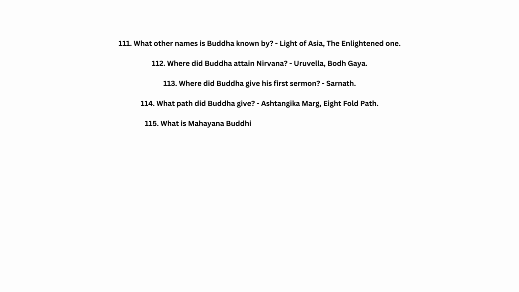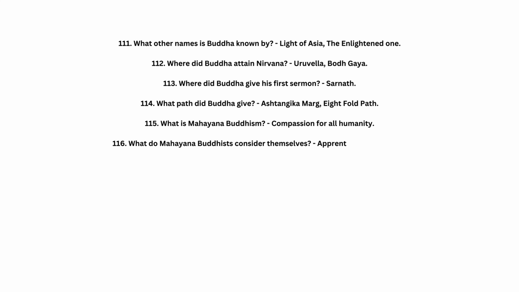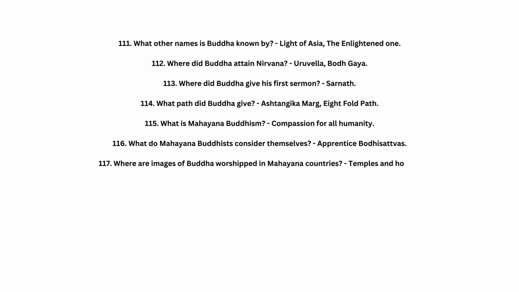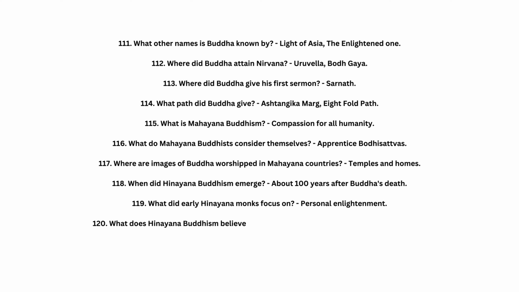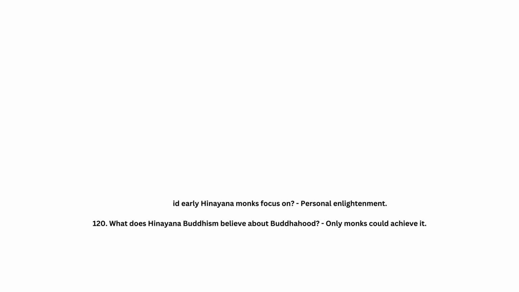115. What is Mahayana Buddhism? Compassion for all humanity. 116. What do Mahayana Buddhists consider themselves? Apprentice Bodhisattvas. 117. Where are images of Buddha worshipped in Mahayana countries? Temples and homes. 118. When did Hinayana Buddhism emerge? About 100 years after Buddha's death. 119. What did early Hinayana monks focus on? Personal enlightenment. 120. What does Hinayana Buddhism believe about Buddhahood? Only monks could achieve it.